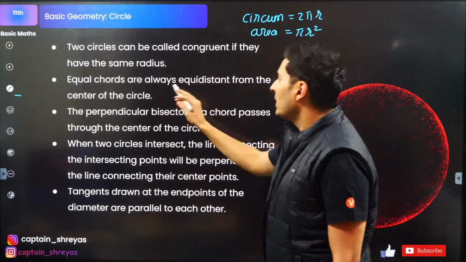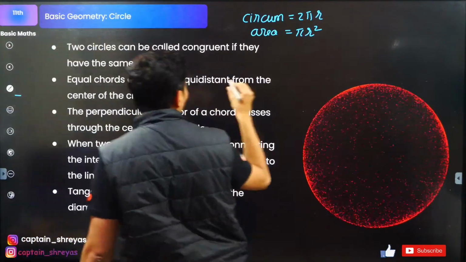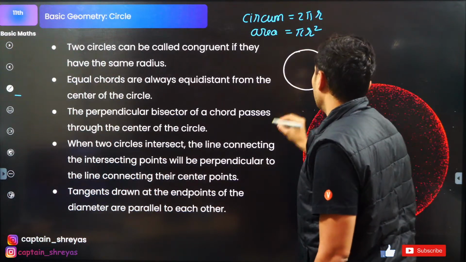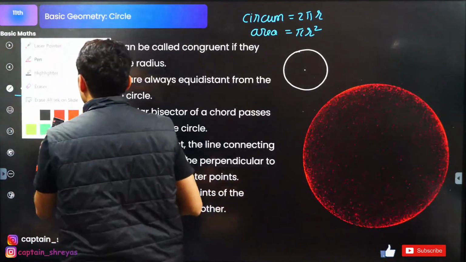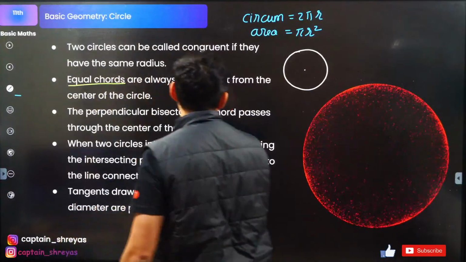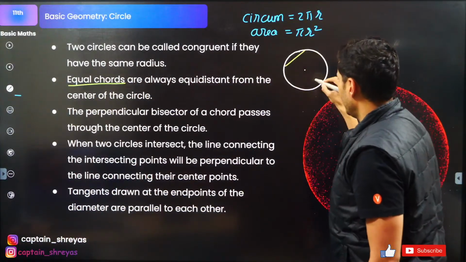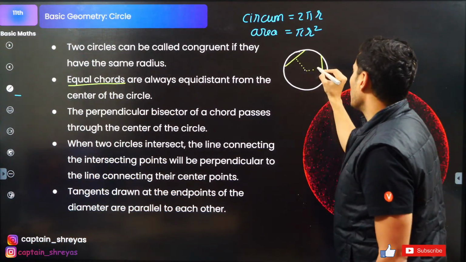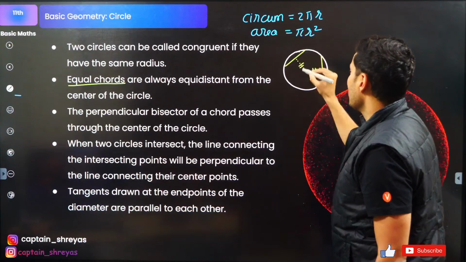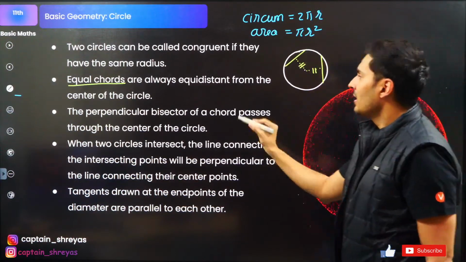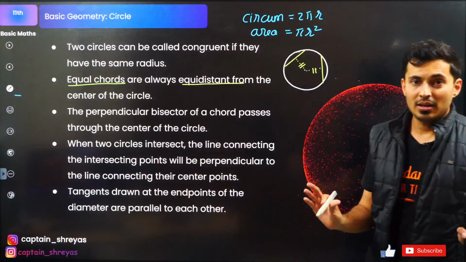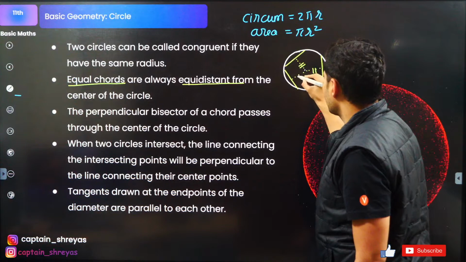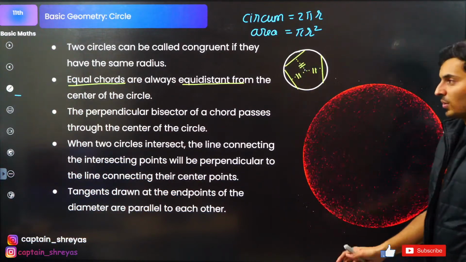Equal chords are always equidistant from the center of the circle. Meaning what? Imagine I have a circle over here. This is the center. Equal chords, meaning this chord is equal to this chord. Then this distance is equal to this distance. No matter where you draw the chord, even if I draw the chord here, you will see this distance will also be similar. So that's what it means.